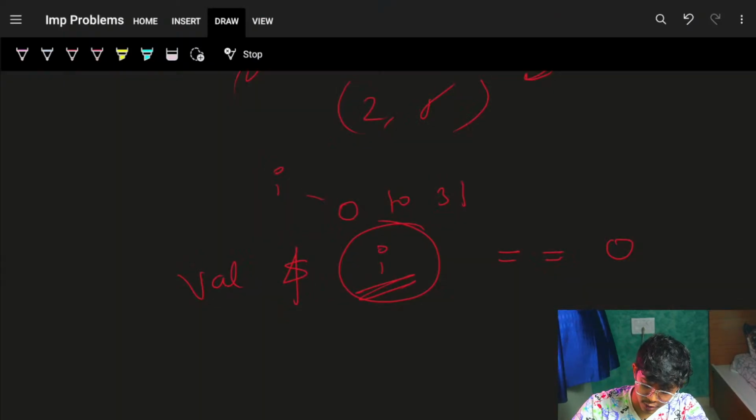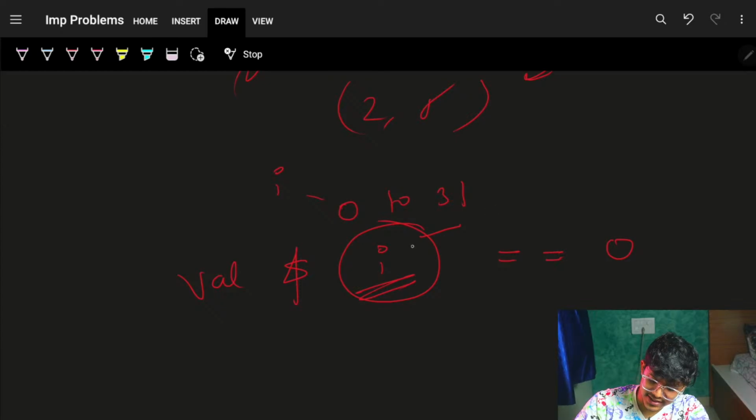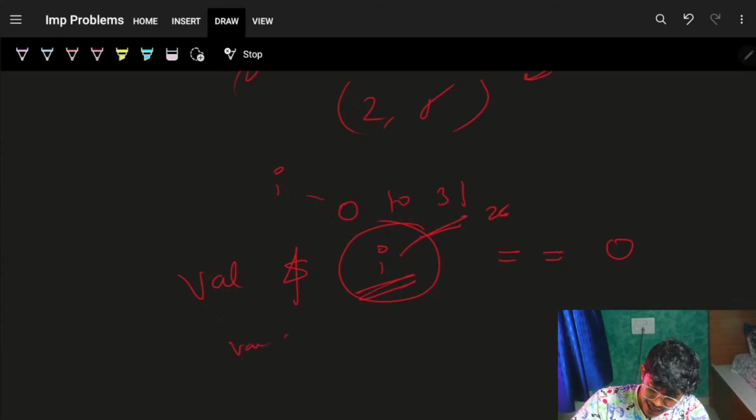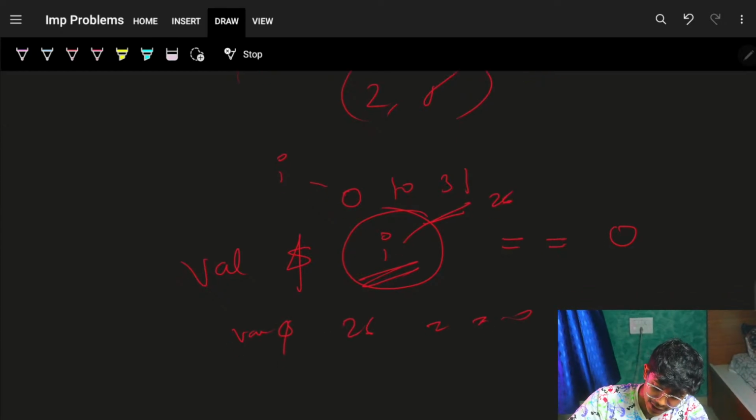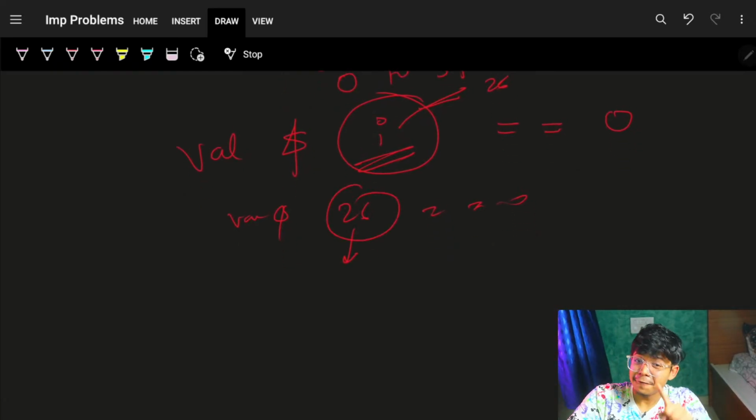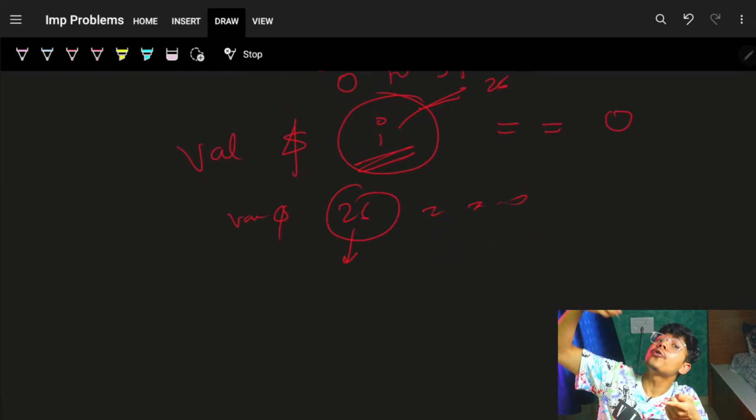Say the number 26: val AND 26 should be a 0, and also 26 should be present, and if present, I also want to know the row of 26.